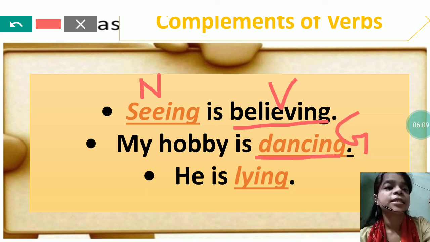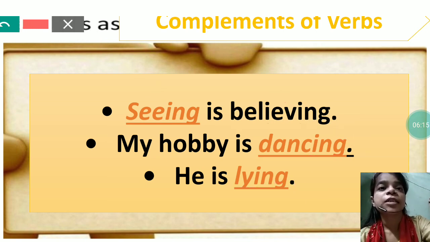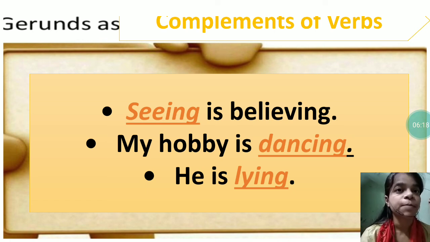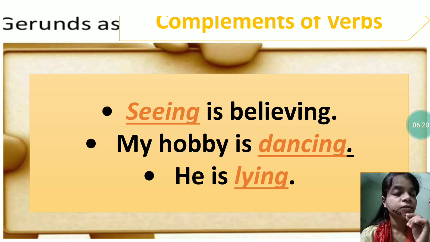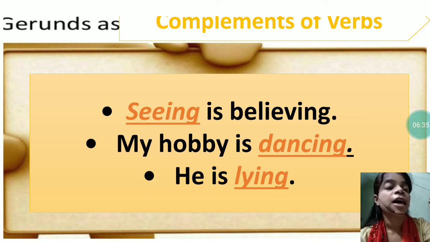Last one, he is lying. Again, lying, it is a gerund, or you can say noun. So these were the four main roles played by gerund. First one as the subject, second as the object, third as the object of preposition, and the fourth complement of verb. These are the four main roles played by gerunds, and gerunds are the verbals which act as noun.